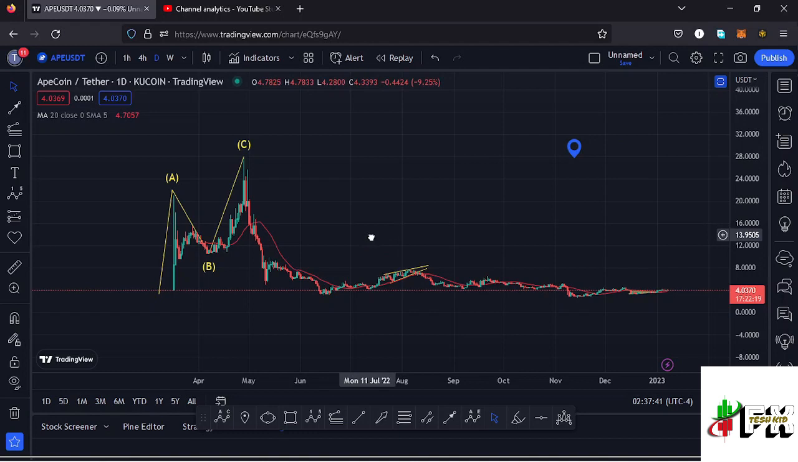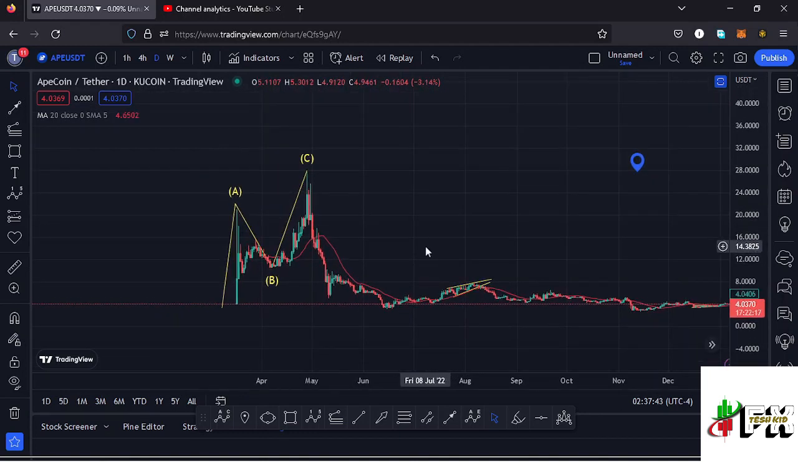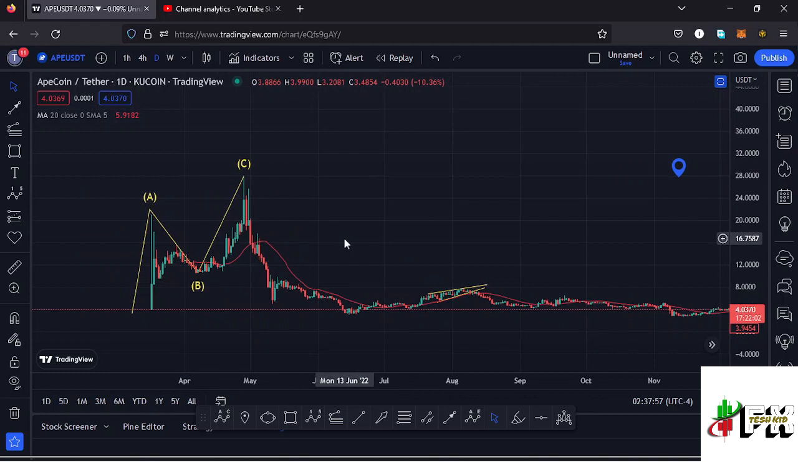And allow me to kickstart the video here on the daily chart by first giving you a brief of what has been happening, where you can see that apecoin, from these low prices that had been trading within, we saw a very nice bounce to the upside, taking us to an all-time high at around the $28 mark. And that movement to the upside was not a 5-wave structure but much of a 3-wave structure, having the wave C taking us to an all-time high.